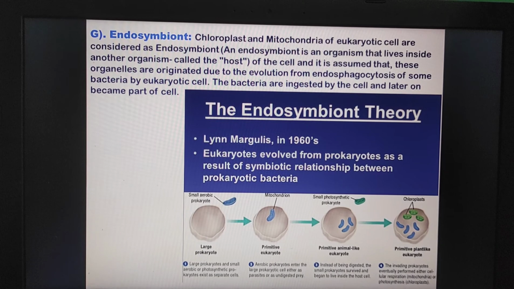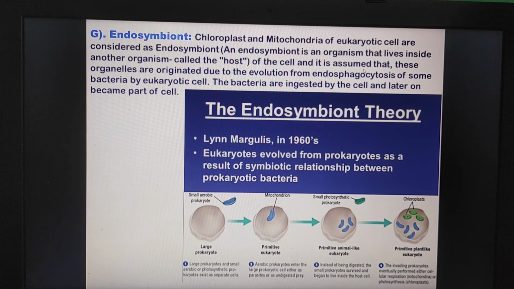So what is an endosymbiont actually? An endosymbiont is an organism that lives inside another organism. That means it lives inside the host cell.